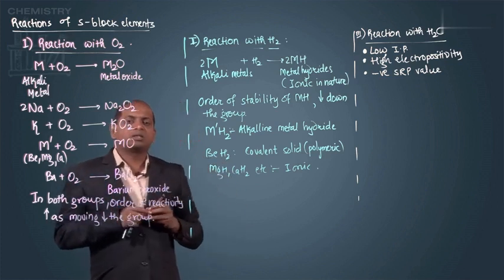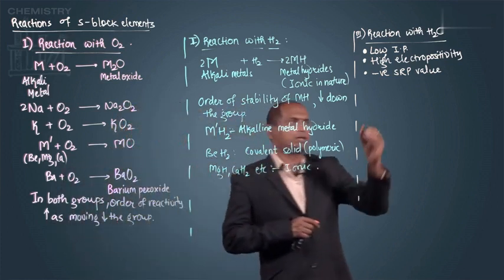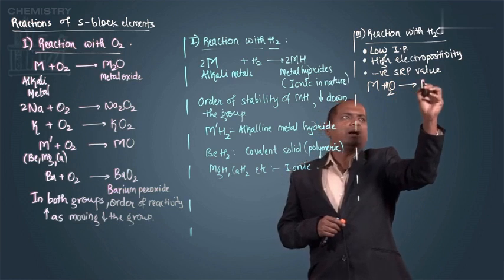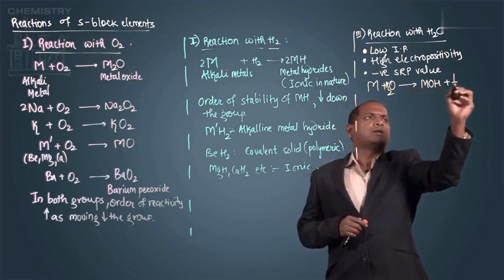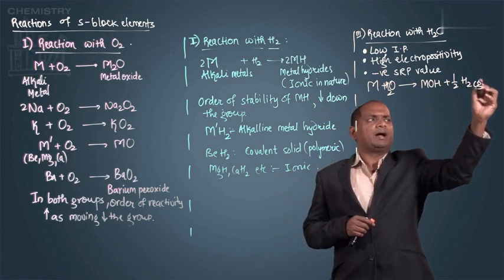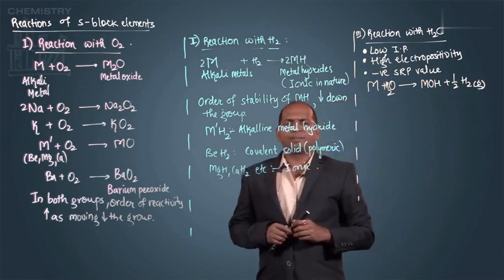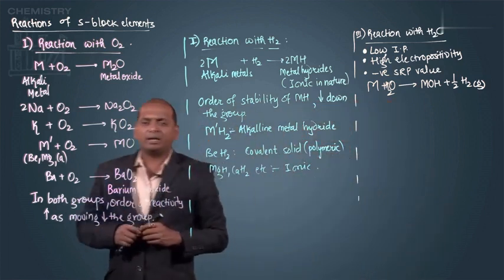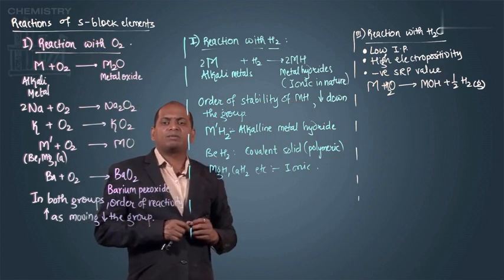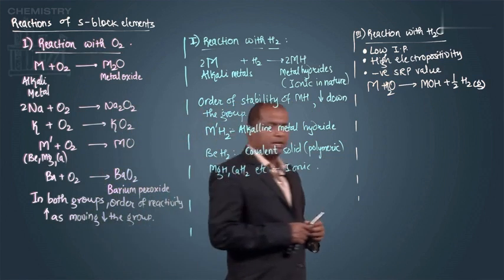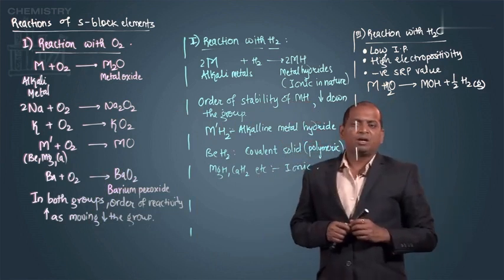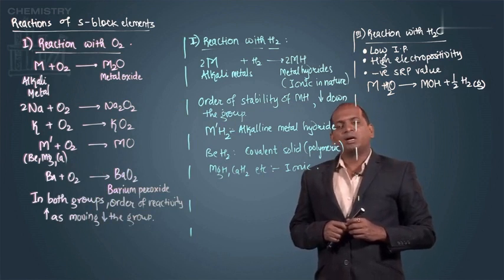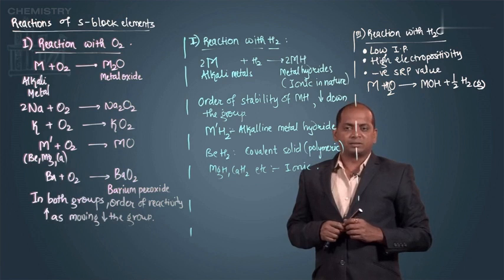Especially in alkali metals, all the alkali metals react with water violently. And we are getting metal hydroxide and hydrogen gas is liberated. Beryllium is not reacting with water, not even with steam, but magnesium onwards all react with water. Magnesium reacts with hot boiling water, calcium reacts with normal water, and so on. The order of reactivity increases.